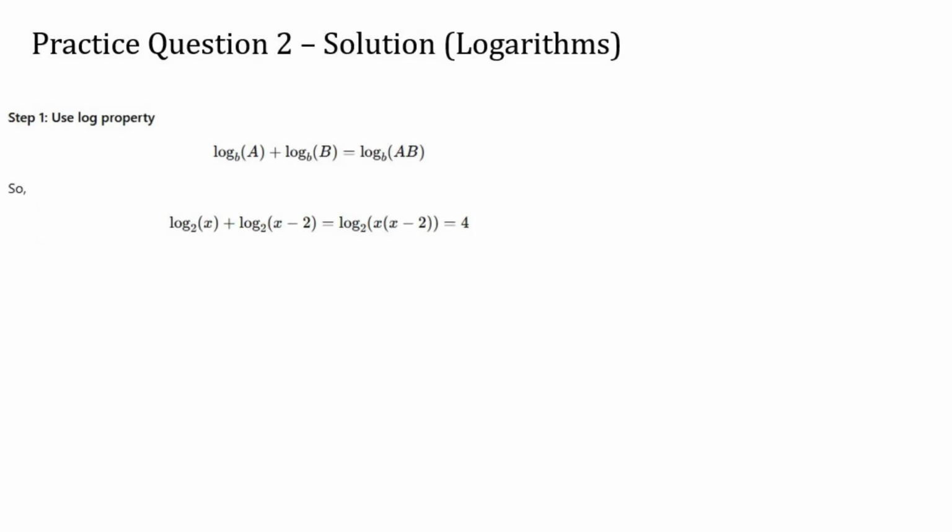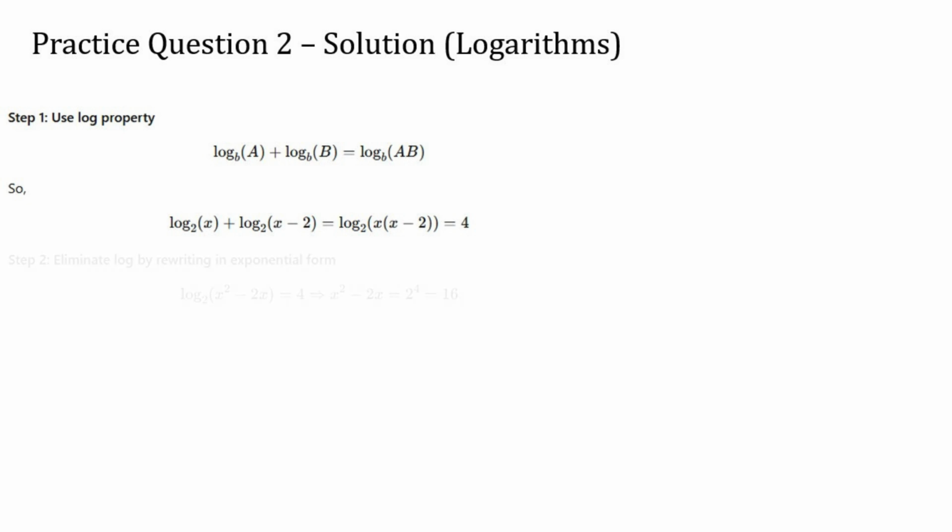To begin, we recall a logarithmic identity. The sum of two logs with the same base is equal to the log of the product of their arguments. In this case, the log base 2 of x plus the log base 2 of the quantity x minus 2 is equal to the log base 2 of x times the quantity x minus 2.